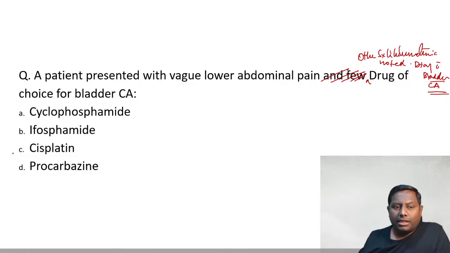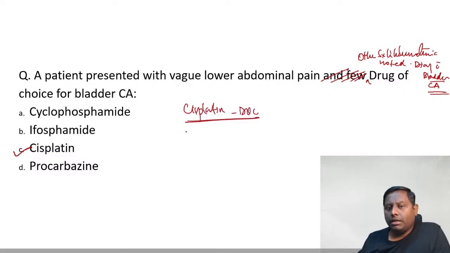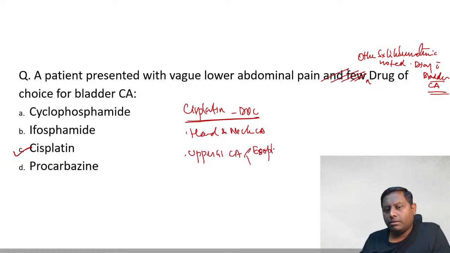Yes. So I think I am getting the correct answer already. Cisplatin happens to be the drug of choice among the platinum compounds. Cisplatin, guys, is the drug of choice in many cancers, like head and neck cancer. In upper GI cancer, yes, it is the drug of choice, like esophageal cancer, gastric cancer. It's also the drug of choice in a patient with cholangiocarcinoma.